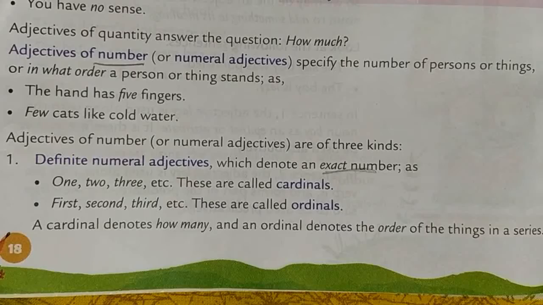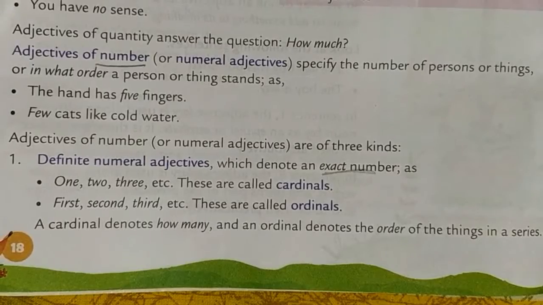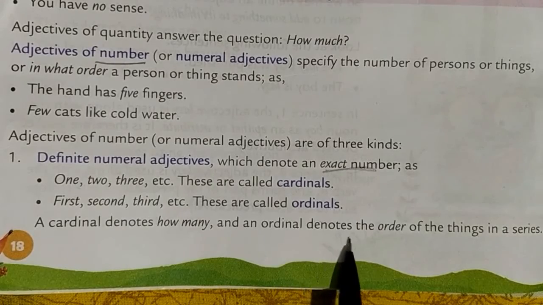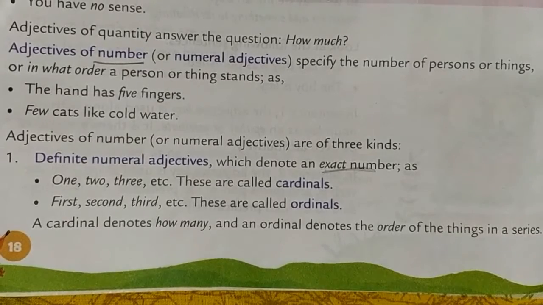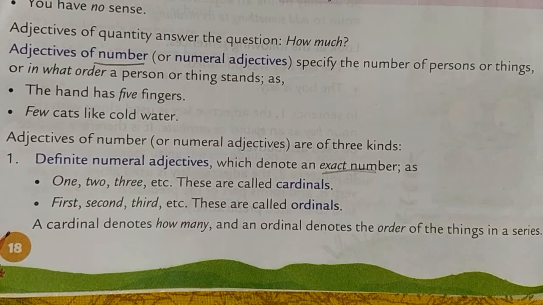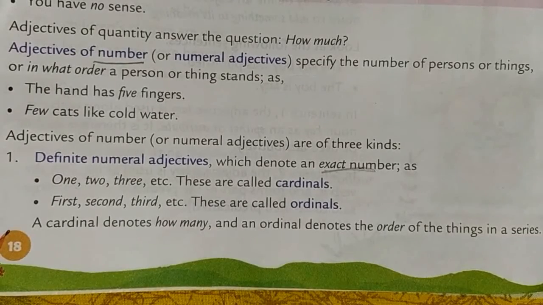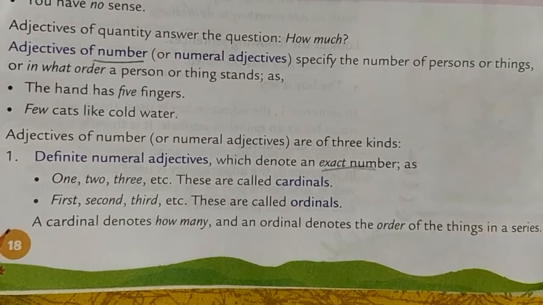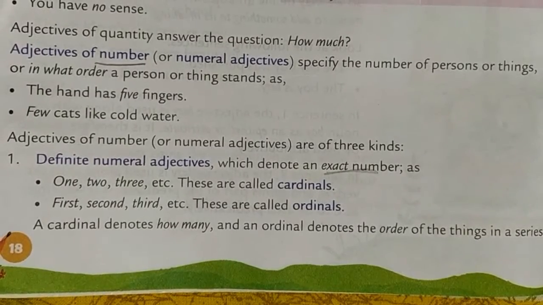I know you have already read this in your maths, so here also once again you will understand what cardinal and ordinal numbers are. A cardinal denotes how many, and an ordinal denotes the order of things in a series. Cardinal tells you how many: 3 chocolates, 4 chocolates, 5 chocolates. The ordinal denotes things in a series: the second boy on the second bench. First boy, second boy, third boy, or the fifth boy has to stand up, like that.